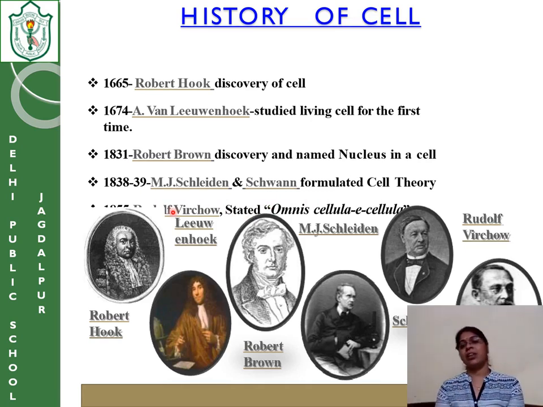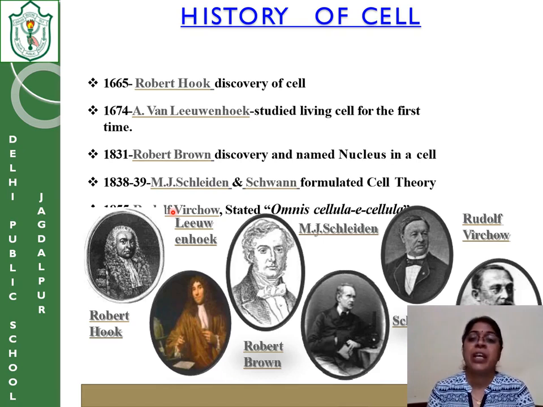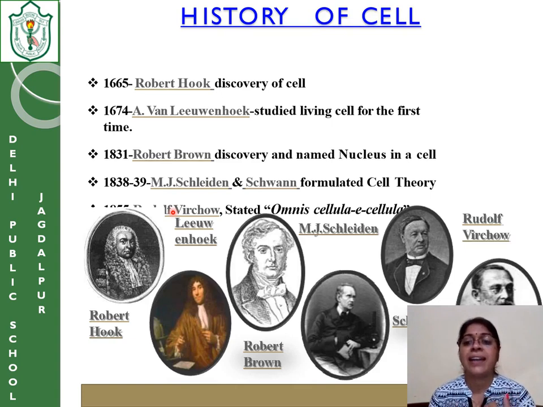They carried out the study of the previous scientist, and then they jotted down the cell theory. He gave cell theory point number 1: all living things are made of cells. Any living thing is made up of cells, and a new cell always arises from pre-existing, that means previous, cells. It does not suddenly come from somewhere. The old cells only give rise to the new cells.